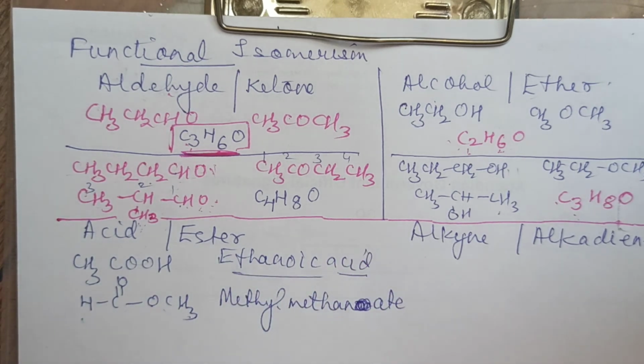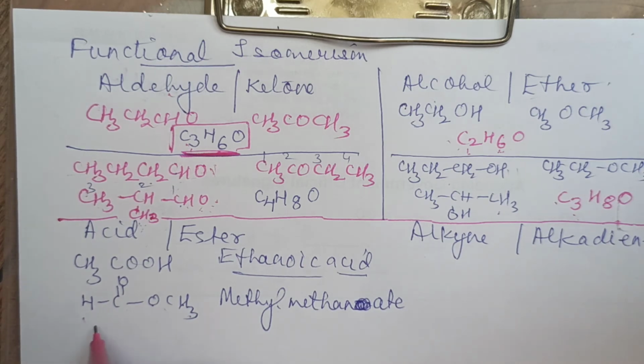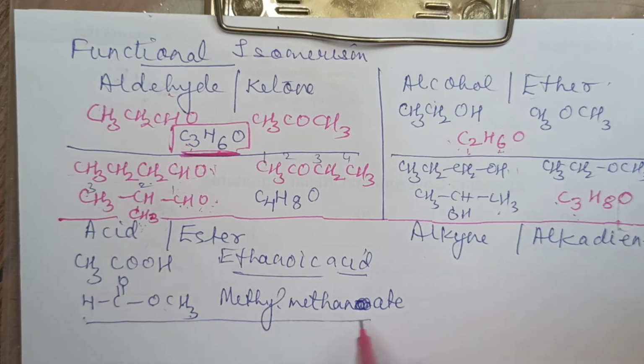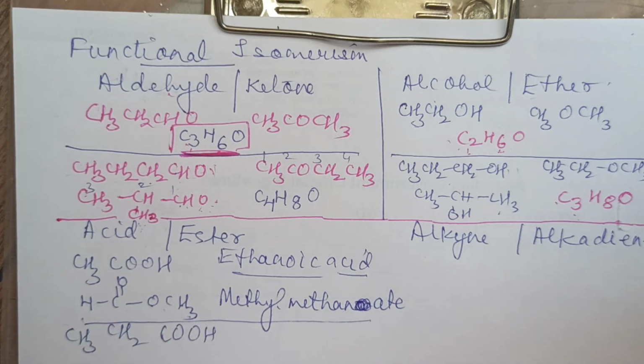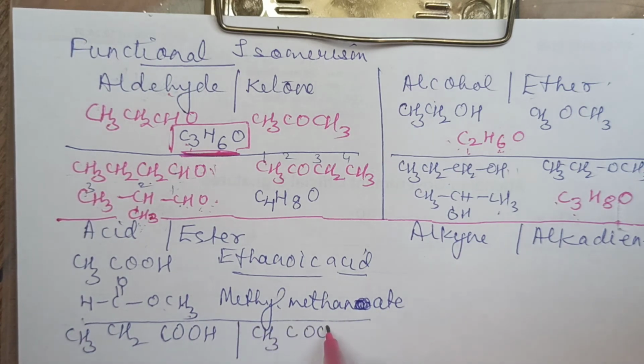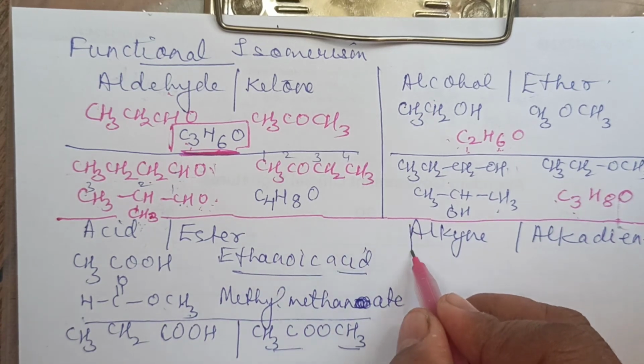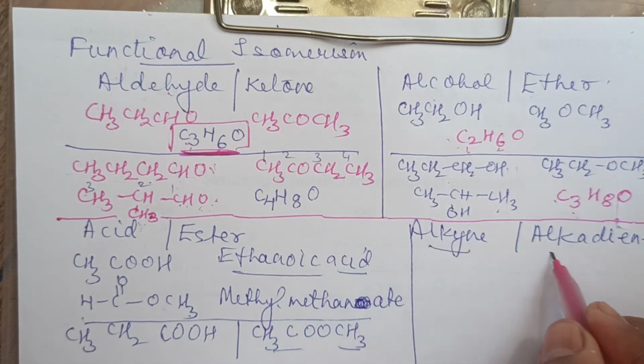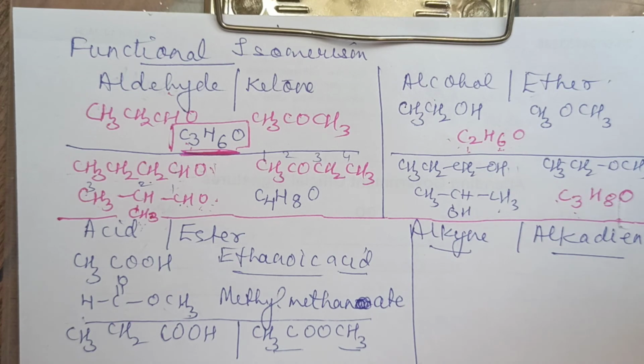So now if this is clear, you can go on writing with more carbon atoms. Like if you take one more example of acid and ester, say CH3CH2COOH, propanoic acid. I may write its ester as CH3COOCH3, methyl ethanoate. This is propanoic acid. Clear? Now, let's take another example of alkyne and alkadiene. They are also functional isomers.